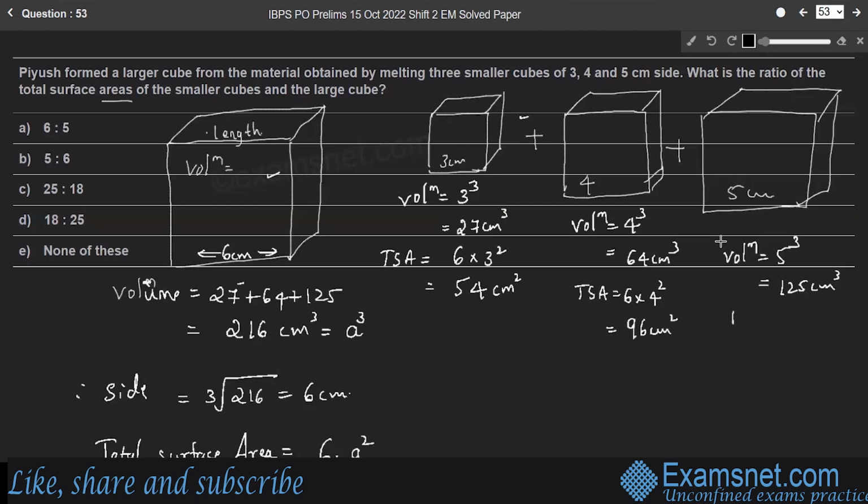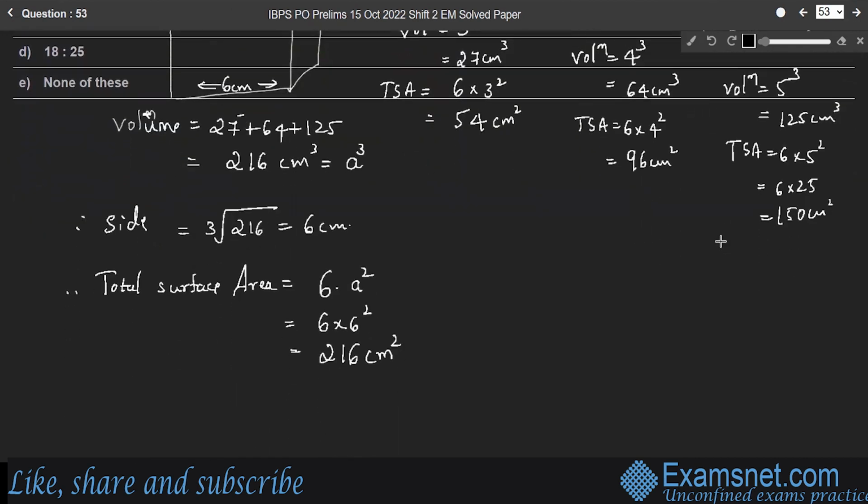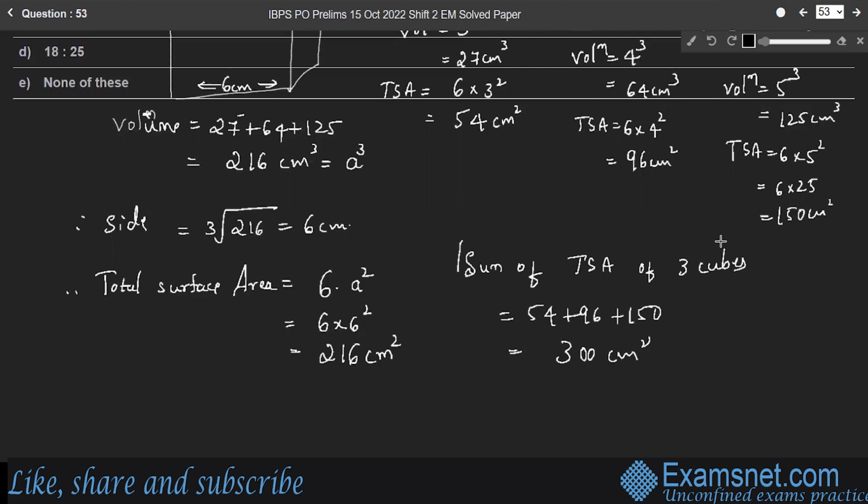Third cube: 6 into 5 square, 6 into 25, 150 centimeter square. Therefore, the sum of the total surface areas of the 3 cubes is 54 plus 96 plus 150, which is 300 centimeter square.